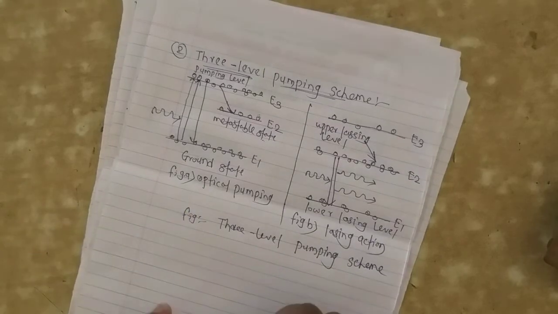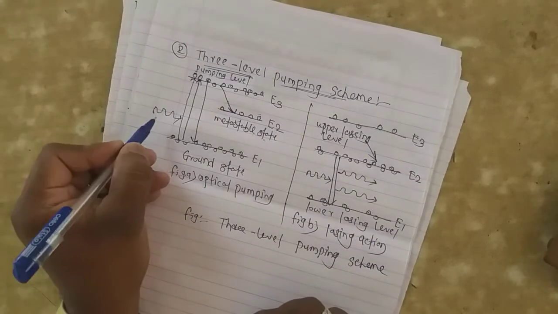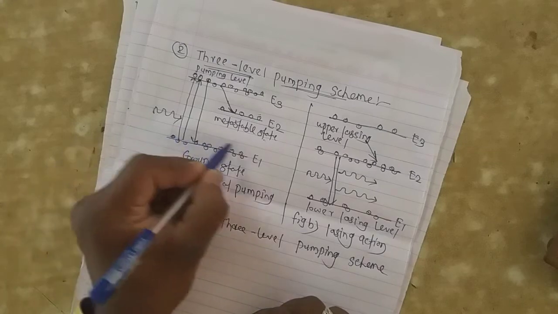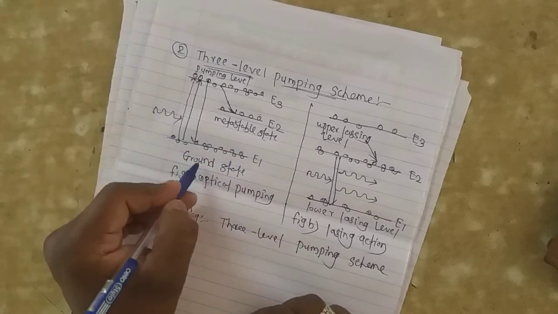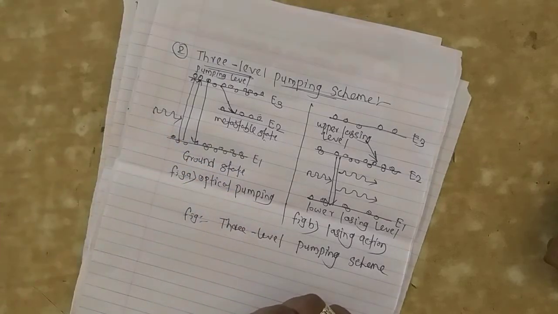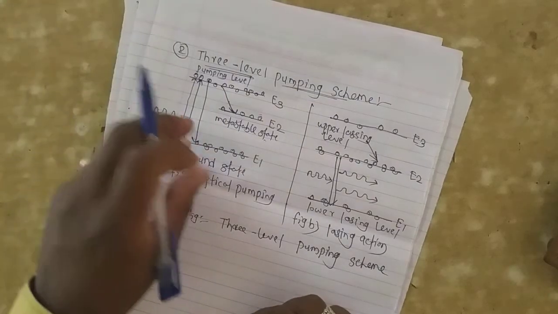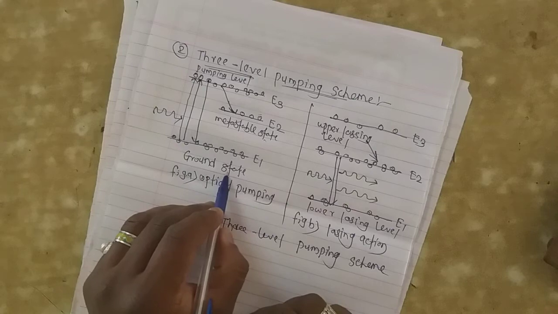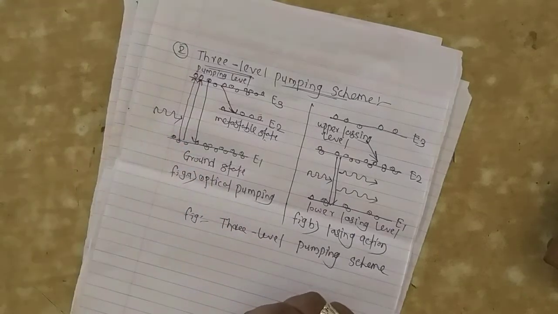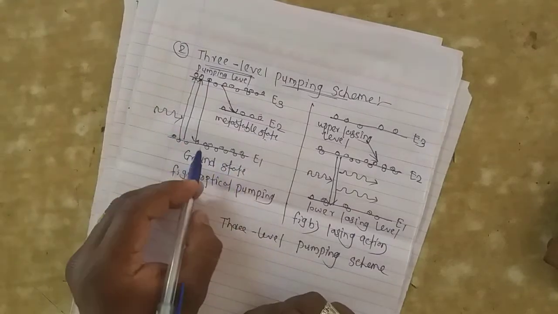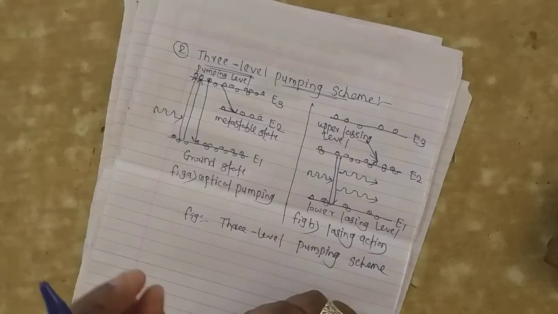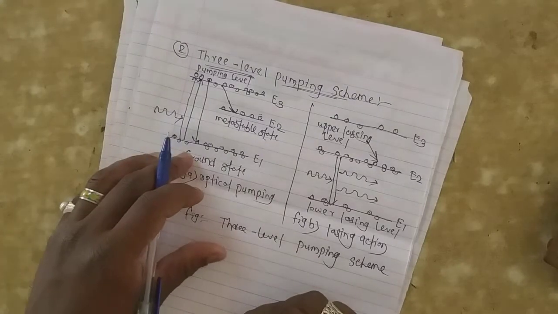In the 3-level pumping scheme, photon energy is incident on the ground state. In the ground state, the population will be more. Initially, the atoms stay in the ground state. That's why the population of the ground state is more.